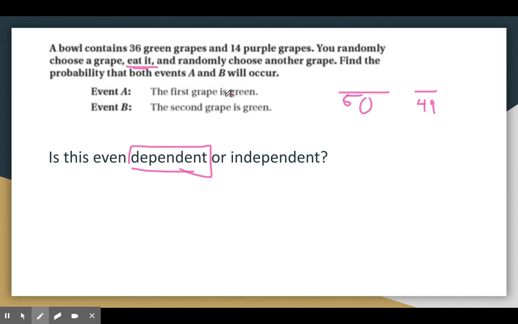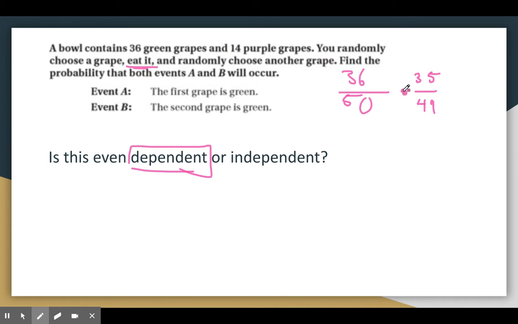So if our 2 events is first grape is green, right? If we get one, there's 36 out of 50. But if we get the green grape, that means one of the green grapes is gone, so that means there's 35. And just one of the grapes of the total is gone, so it drops down to 49. So that's why it's dependent, because these numbers change depending on what happened the first time. But they're still 2 separate events.